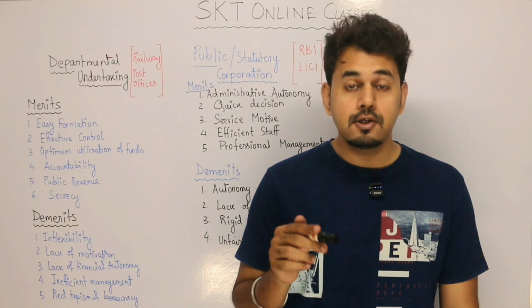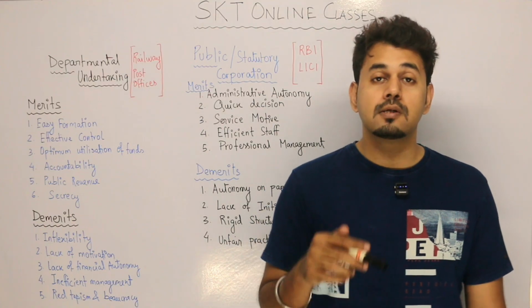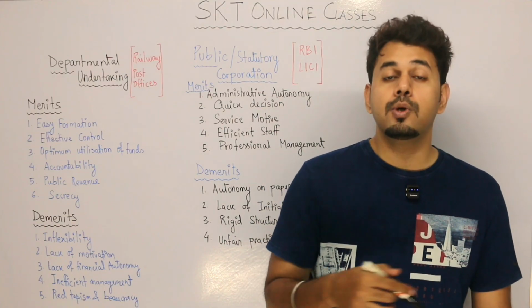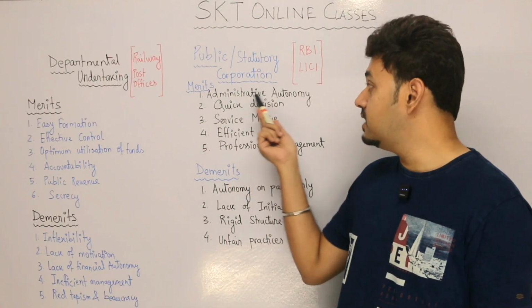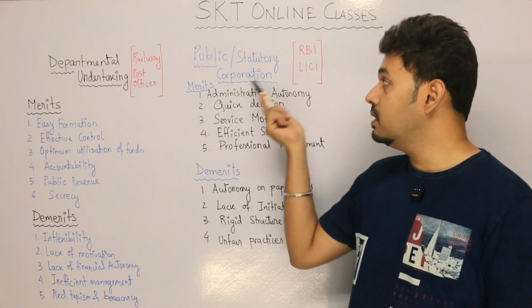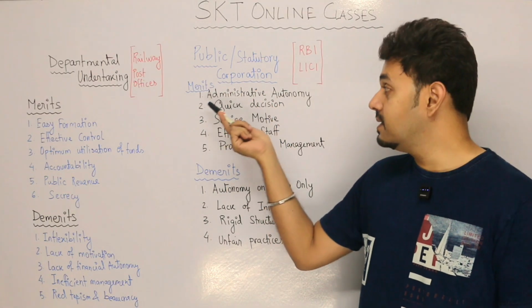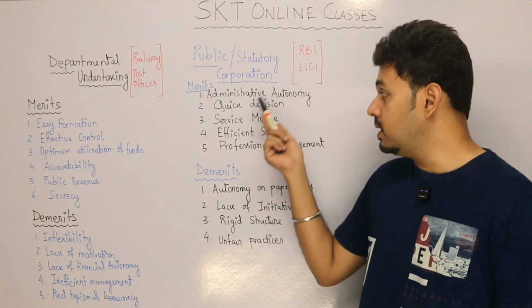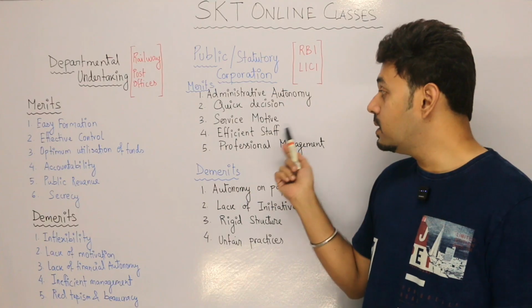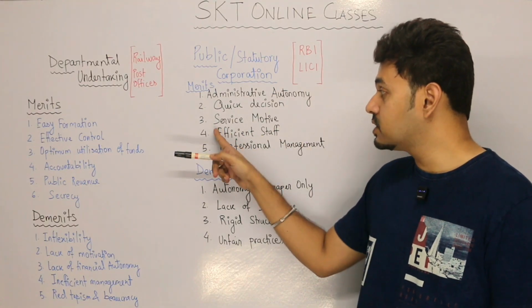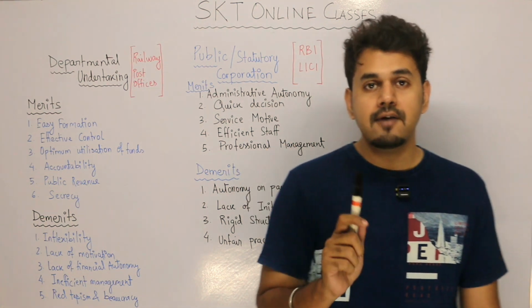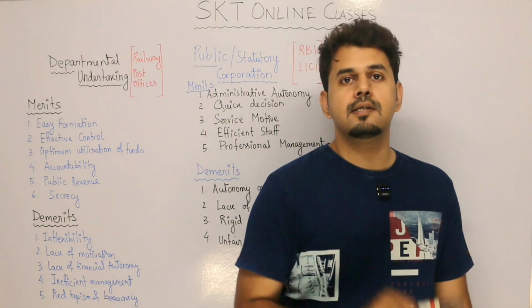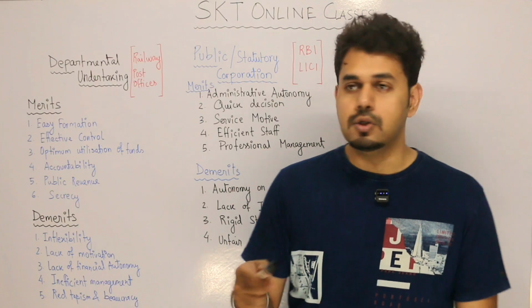They are getting these jobs based on certain examinations and by doing some kind of training that has been decided by them. Since the administrative autonomy is with the statutory corporation, they have decided what the staff should know or how the staff should be trained. On that basis, they have selected the staff and trained them. So that is the reason the staff is more efficient.